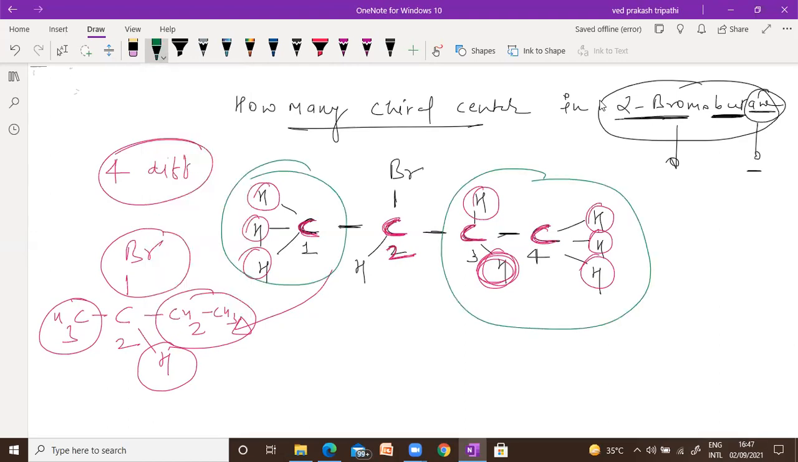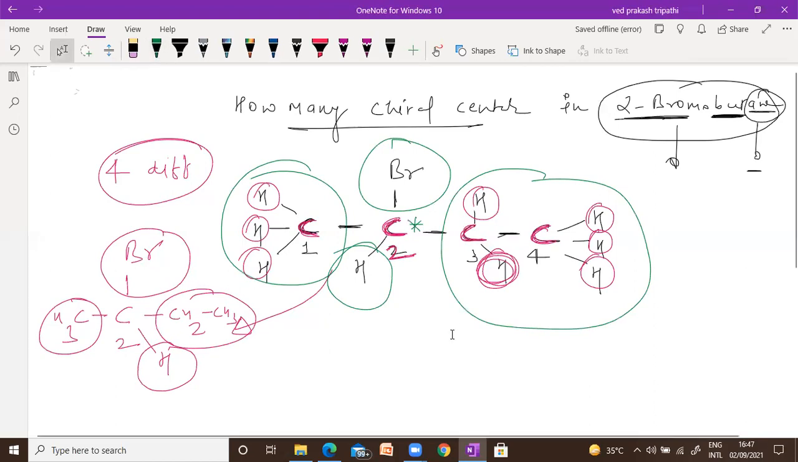This one is different. Bromine is different. Hydrogen is different. So there is only one chiral center. Any doubt? Tell me, please. This is a very important concept. Believe me, stereochemistry is one of the most important topics in GAMSAT.